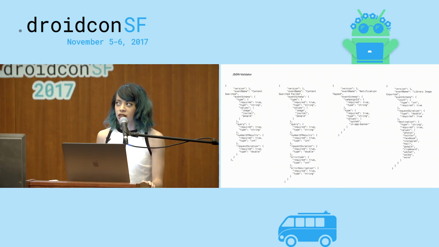So we came up with some really weird solutions to try and fix this problem. One of them was we made this giant JSON file that had JSON representations of all the events. Every time we'd log an event in the app, we'd compare our hash map against this JSON file and try to validate that we were sending up the right fields with the right names. But this still didn't really fix our problems.